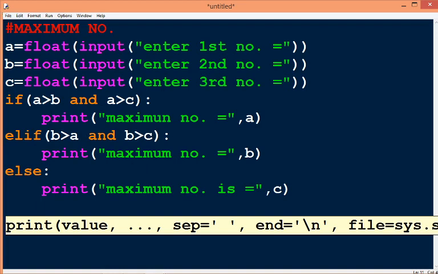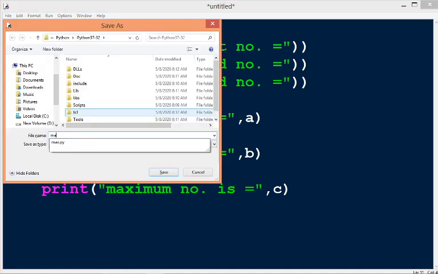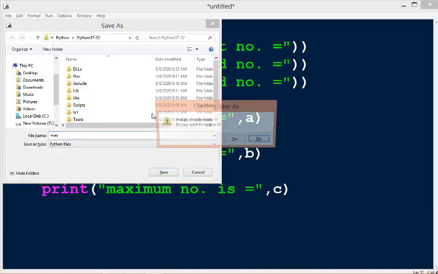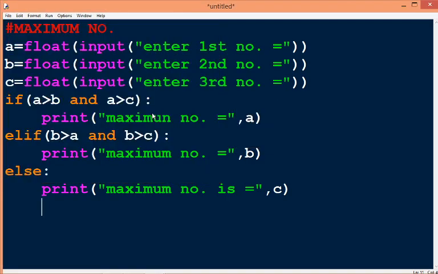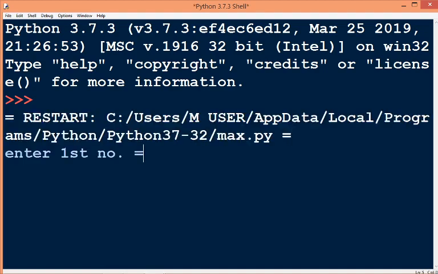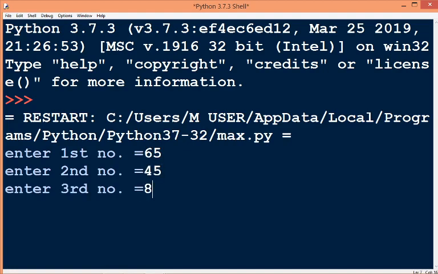Okay, now we will save this. Suppose the file name is max. Yes, I want to overwrite. Now I will press run. Here I will give 65 as the first number, the second number is 45, and the third number is 85. Then it will show that the third number, that is 85, is the greatest number. Maximum number is equal to 85.